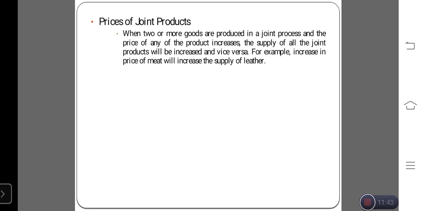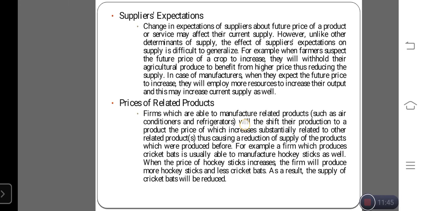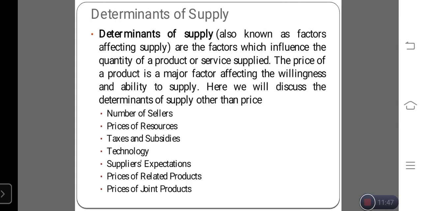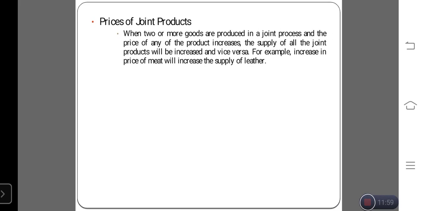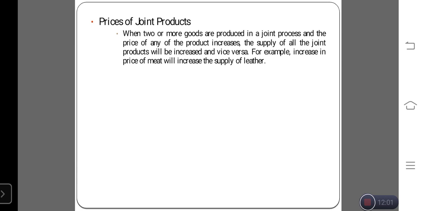So these come under the determinants of supply, how to identify the supply level of the product. Today we discussed what supply means and the determinants of supply. Thank you.